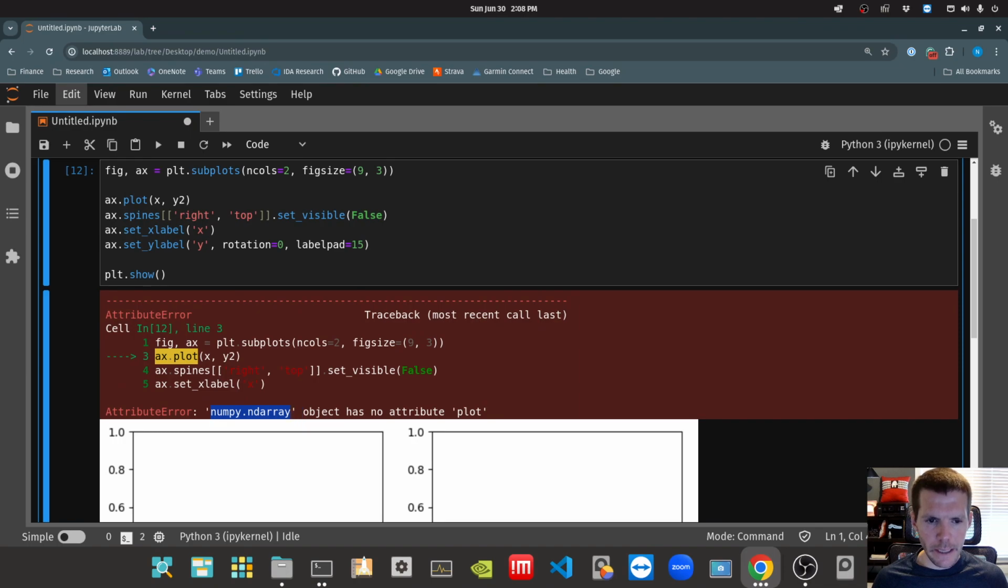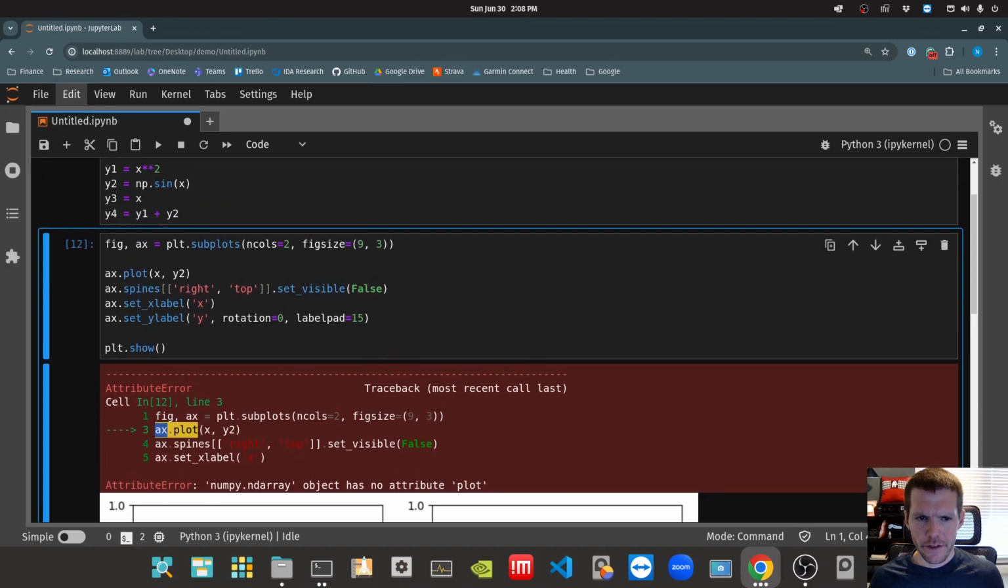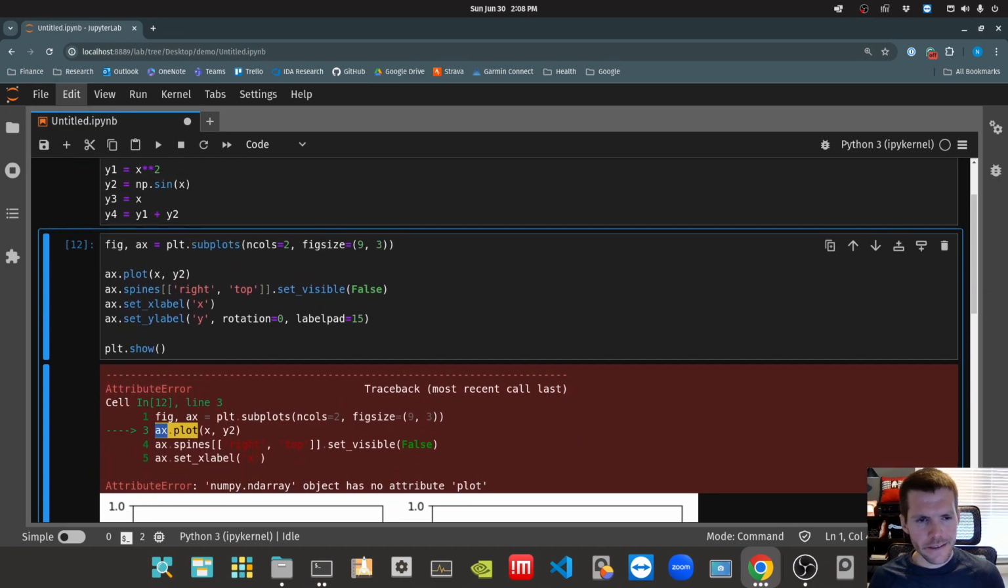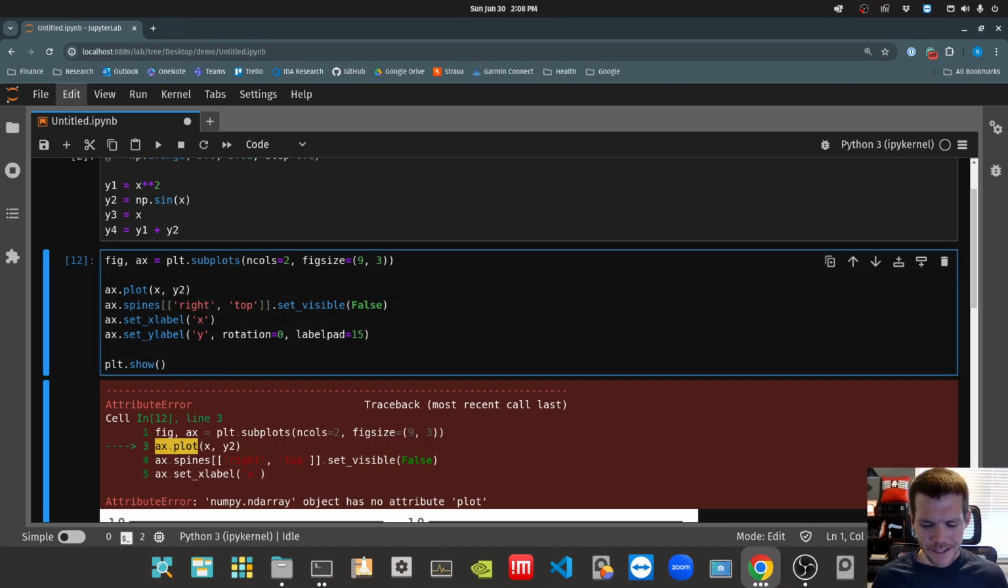Okay. So it says numpy ndarray object has no attribute plot. And if I look, it's pointing to ax. Okay. So that seems to be insinuating that this ax thing is a NumPy array. Right? So it says, hey, it has no attribute called plot. And that's exactly what's going on. So let's set this back to 1.